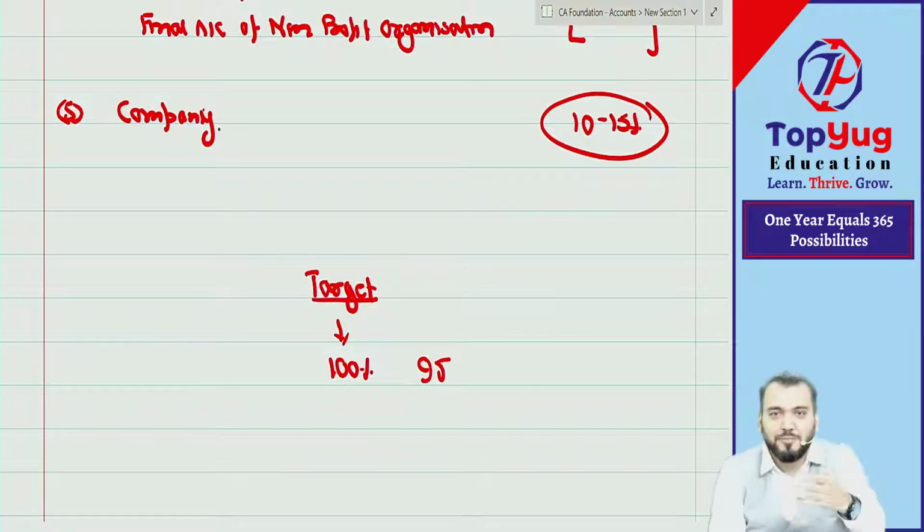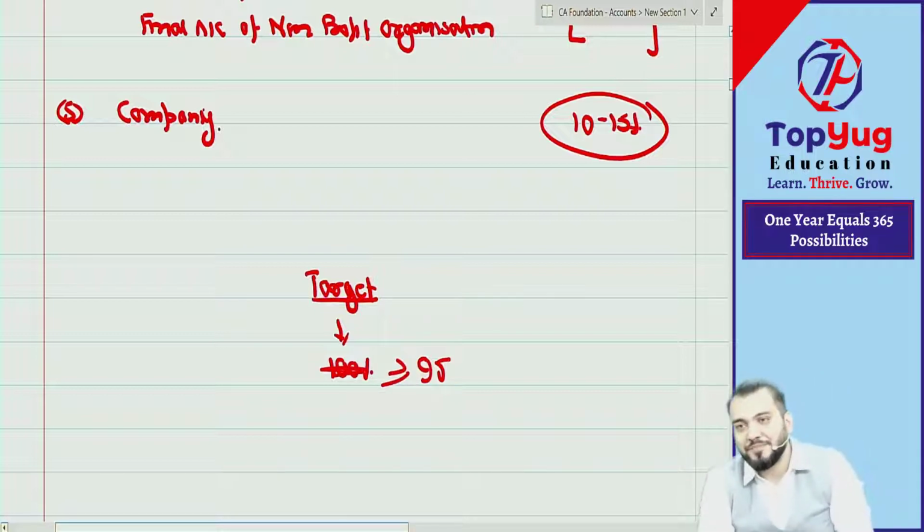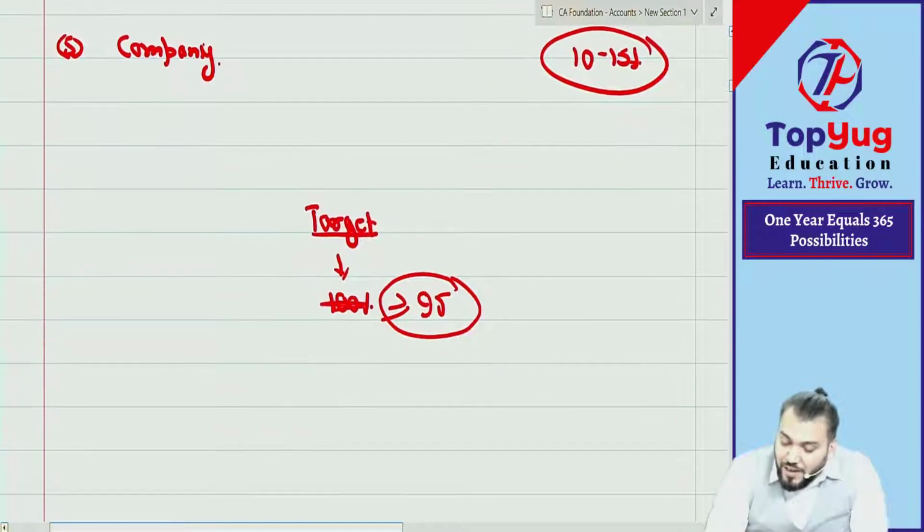So it means you need to beat me. Challenge. I scored this much, so you need to score more than me now, either equal to me or more than me. So our target becomes 95 or more than 95. Because you should always have a challenge, then only it is fun. In any game, you will enjoy when you have a challenge. Without challenge, interest will not come. So our target is to score 95 or more than 95.